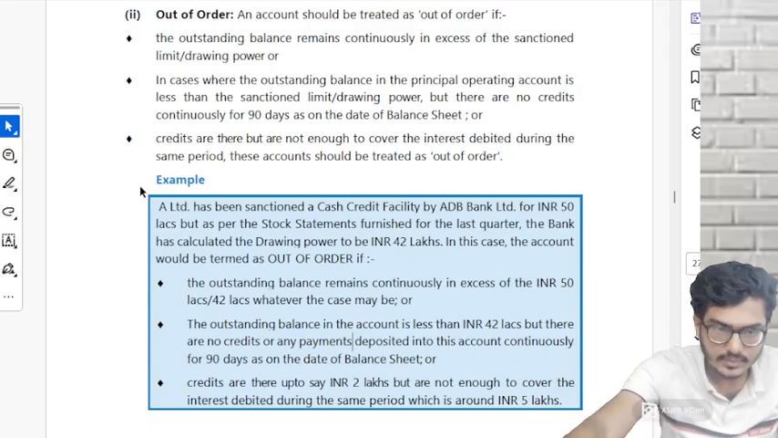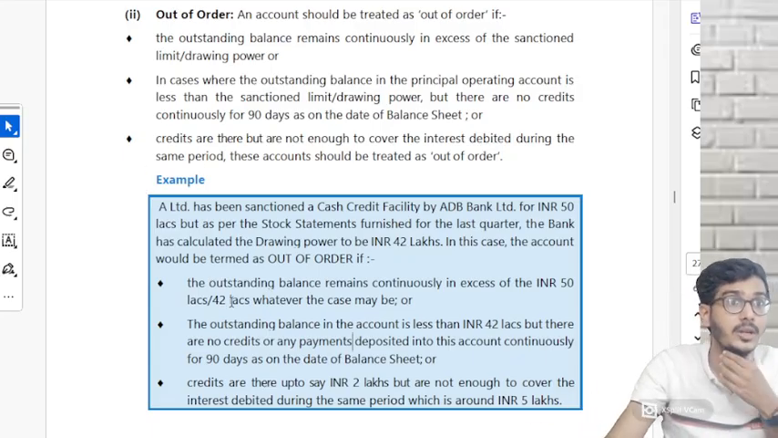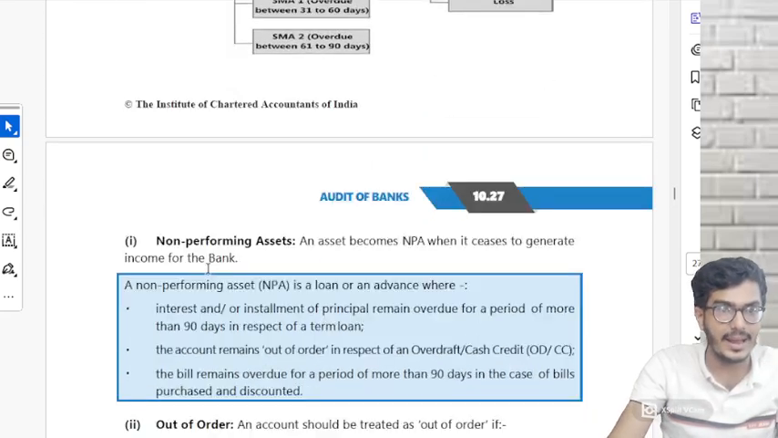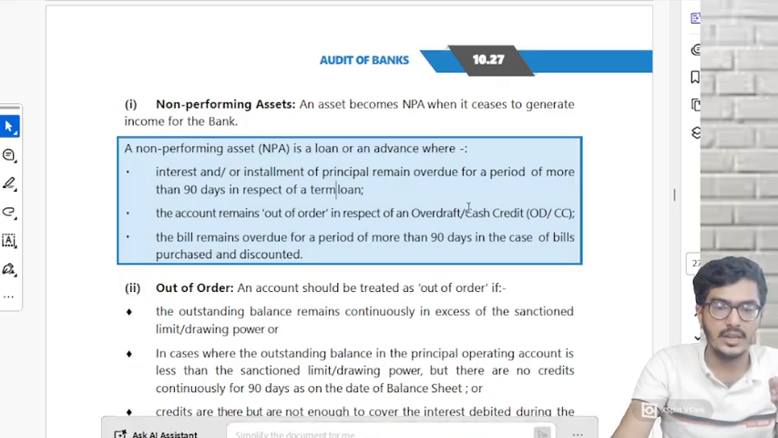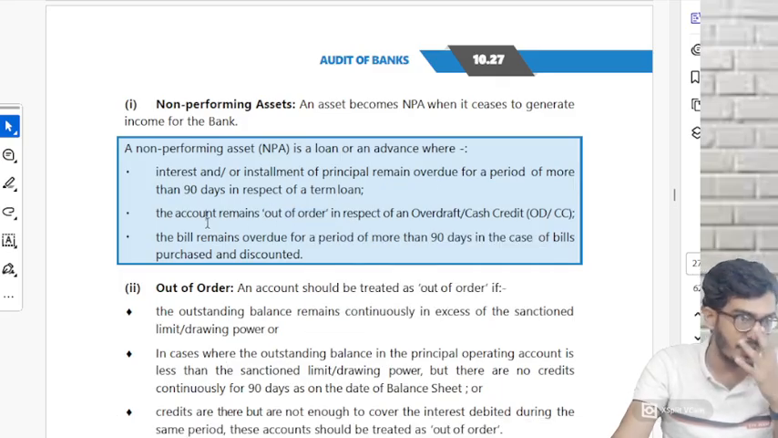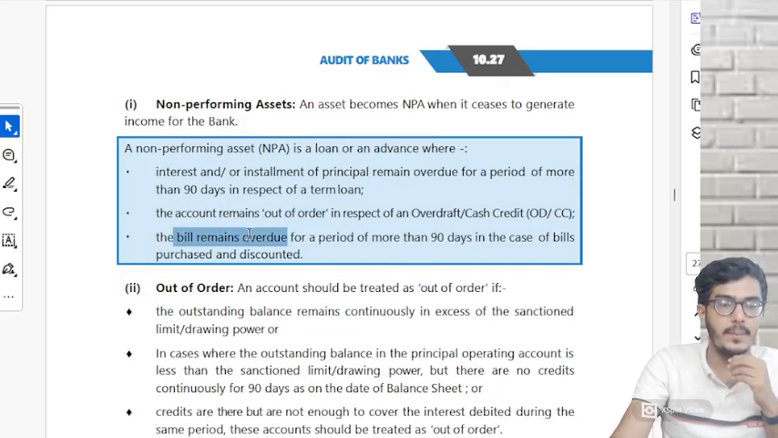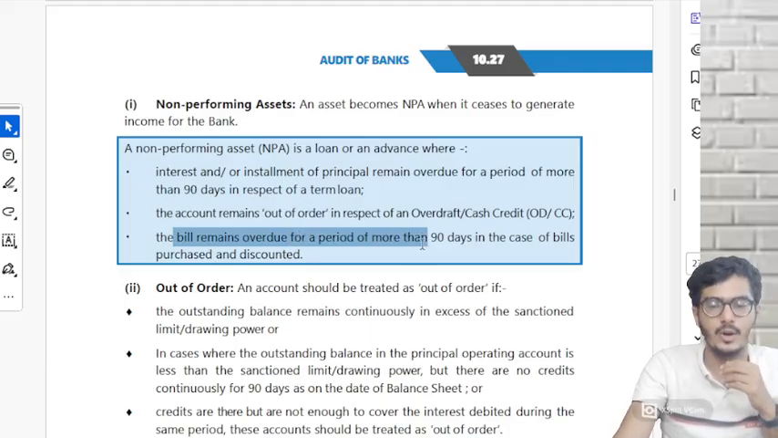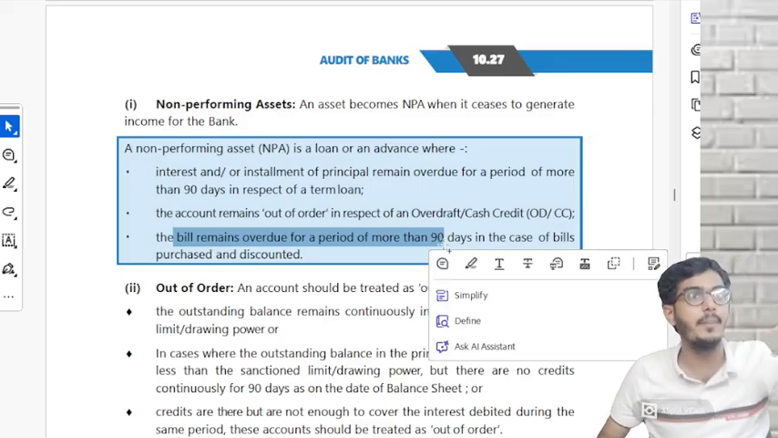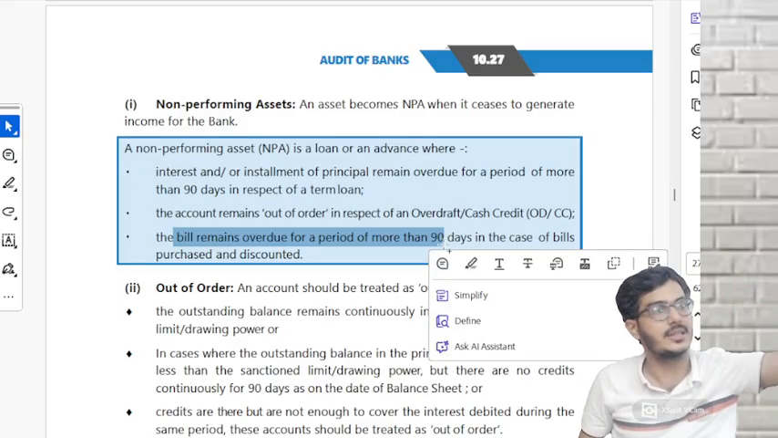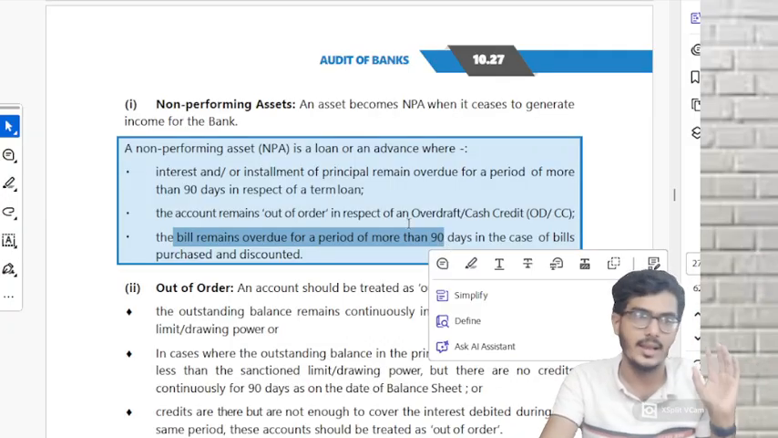Did you read? Understood? Okay, when do we have to consider an account as an NPA? Coming back, if you remember, for term loan it was 90 days. For OD/CC, if it is out of order. And the last one, bills purchased and discounted: if the bills remain overdue for more than 90 days, that means they purchased the bill, but the debtor never paid for 90 days. If 90 days cross, that bills purchased will also be considered to be an NPA.